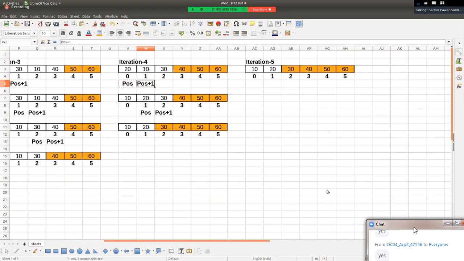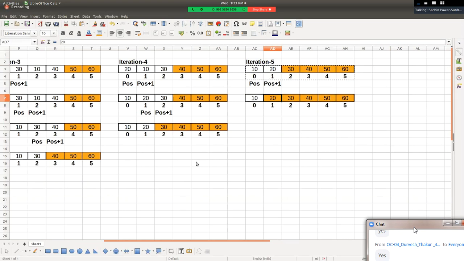Right? Now in iteration number 5, only one pair is left, na? Sir, is this in order? Yes, this is already in order. So no need of swapping. And hence in this iteration, the next largest element gets settled at its appropriate position, right? And finally, all array elements get sorted, arranged in a sorted manner.